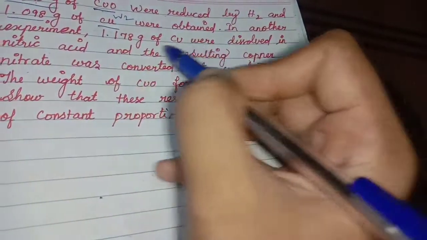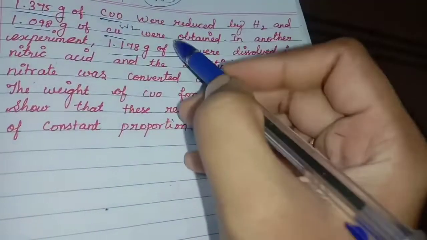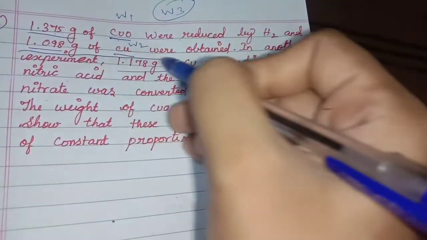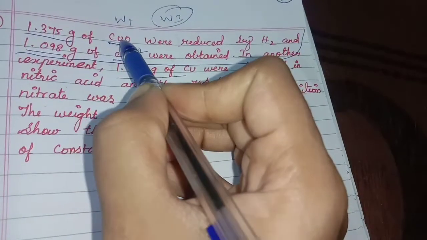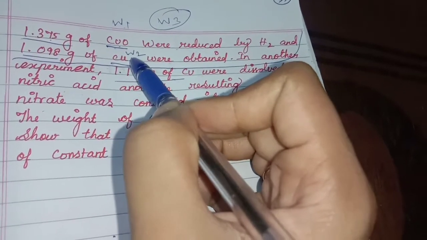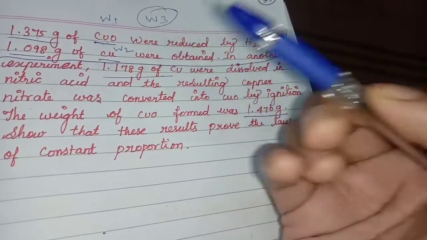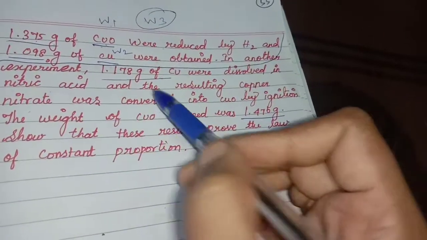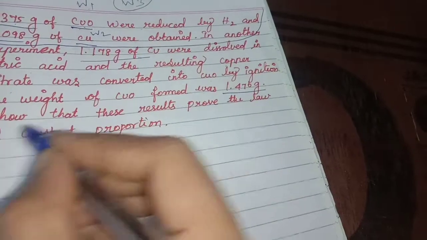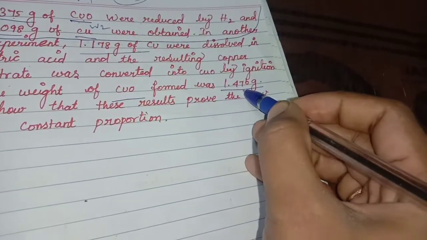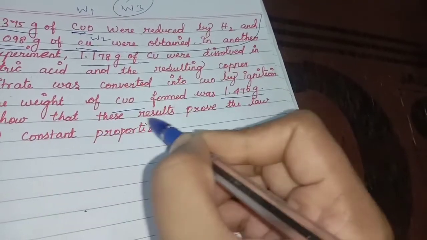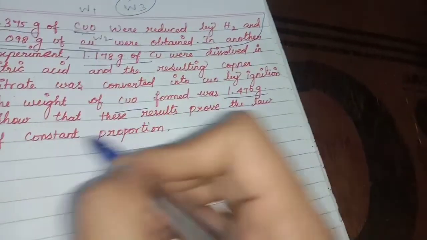Here see, here first they given copper value. In the first problem they given CuO value as W1 and Cu value W2. Like that they will confuse, but we have to clearly understand the question. So here they given Cu values. Here CuO value. CuO was formed. So you should not confuse W1 and W2. Okay. So show that these results prove the law of constant proportions.